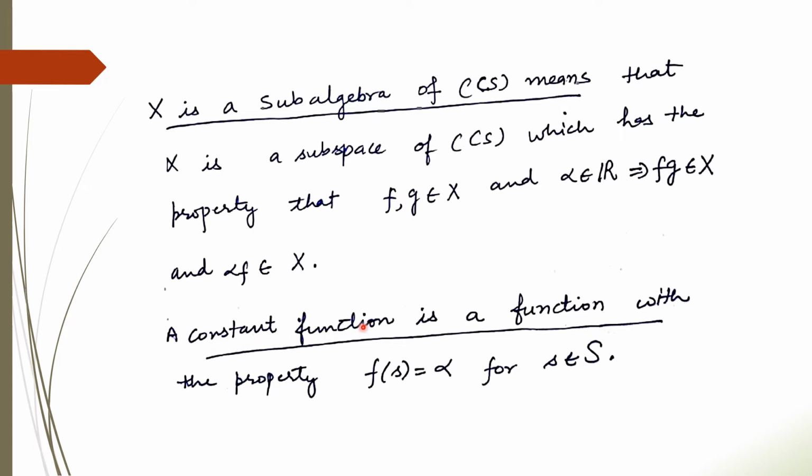Now what do you mean by constant function? A constant function means the function attains a constant value for all values of the domain. So that function is said to be a constant function.